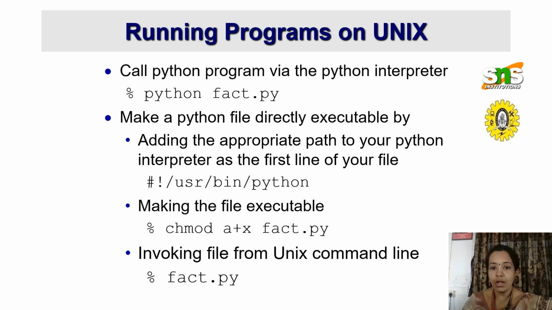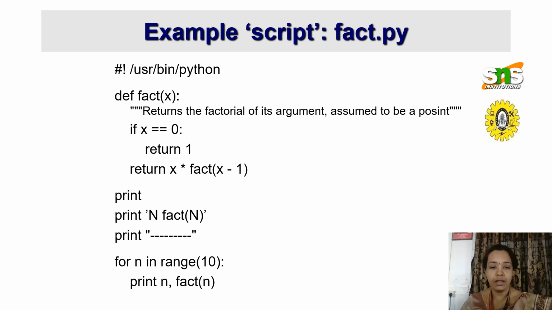If we want to find the location or path, then we can type /usr/bin/python. If I want to make the file executable, then I can use the command chmod a+x fact.py. Invoking a file from the Unix command line, if I want to invoke another file, then I can use fact.py in Python.